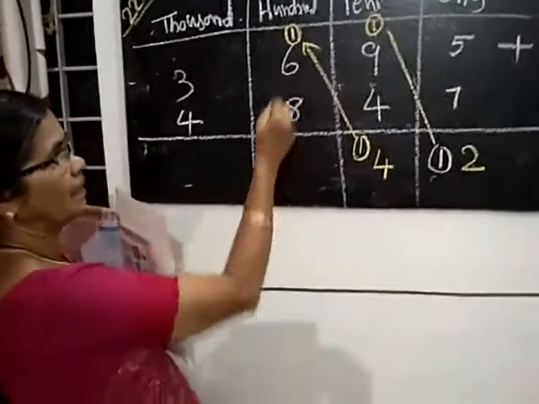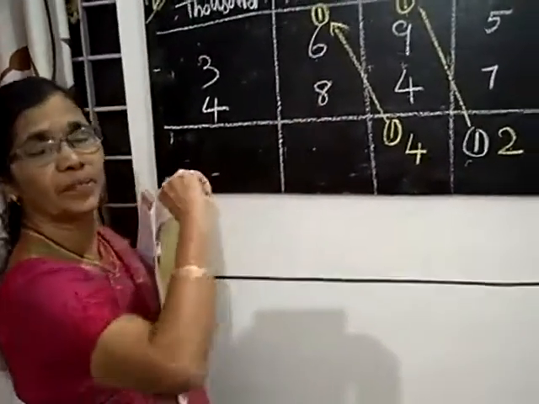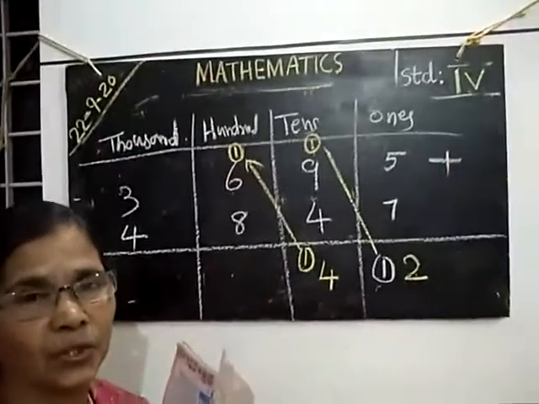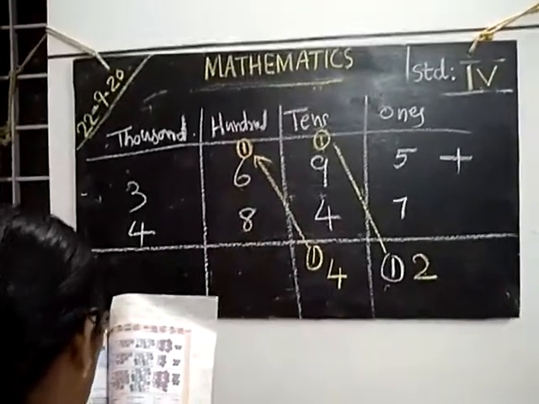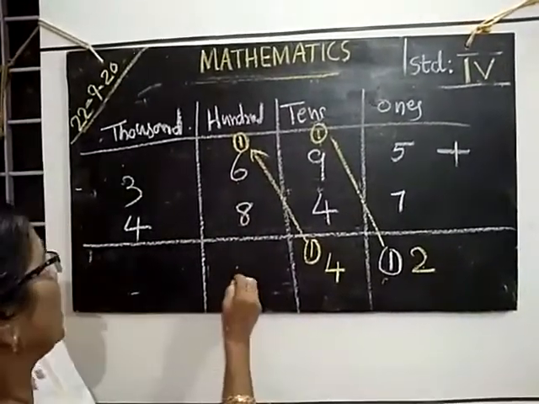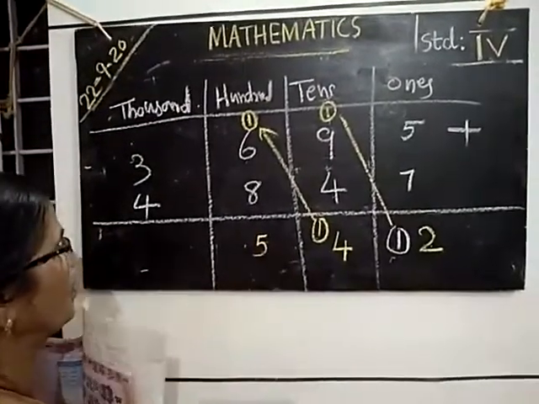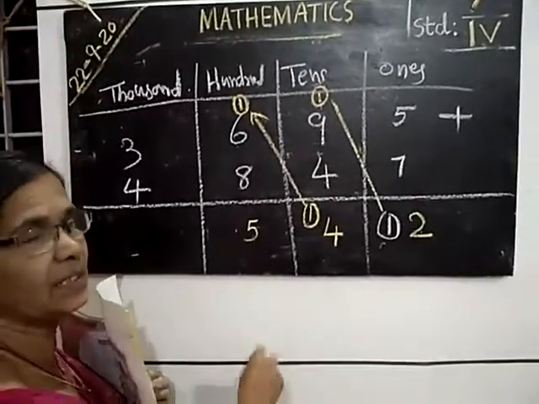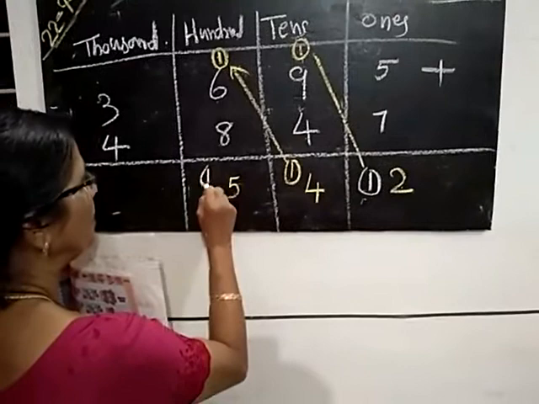Then you add the hundreds column. 8 plus 6. 8 keep in mind, take 6. 8 plus 6 is equal to 14. 14 plus 1 is equal to 15. 15 you cannot write here because 15 hundreds means 1,000 is there, no?